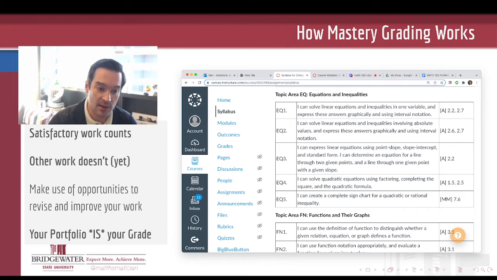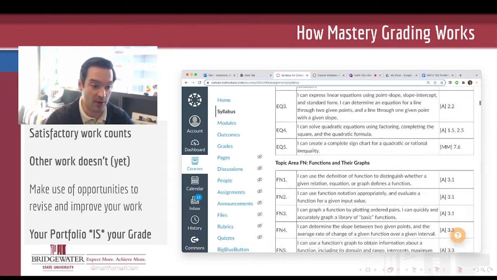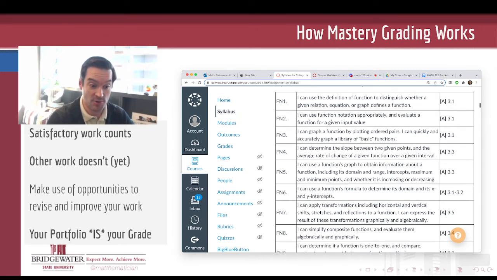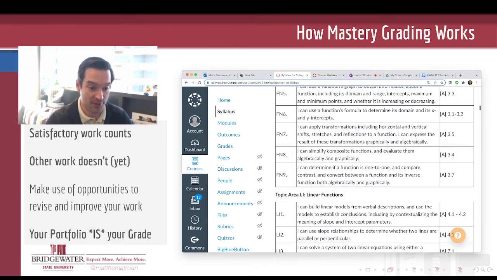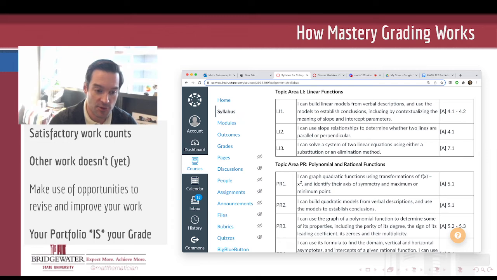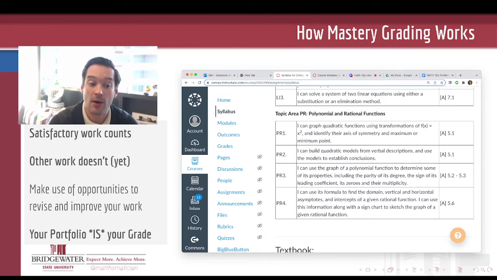There's 5 topics in equations and inequalities. So how do you solve equations, solve inequalities, and express those solutions to the different types of algebraic functions. And then comes probably the most important chunk in the course, the functions and graphs chunk. There are 9 different objectives here related to functions, graphs, and types of functions. And then 2 sets of modules related to different kinds of functions that are going to be most important for us. Linear functions are a really big deal, so there's 3 topics related to linear functions, and then 4 outcomes related to polynomial and rational functions. So it's 26 in total.